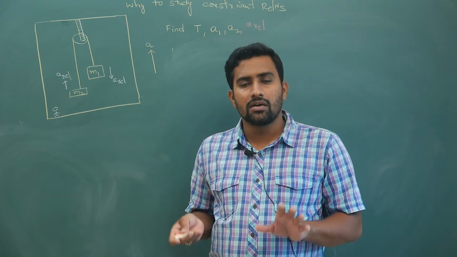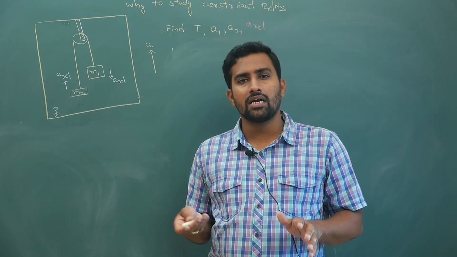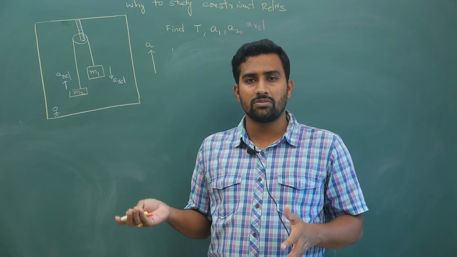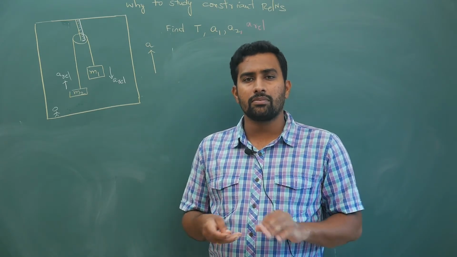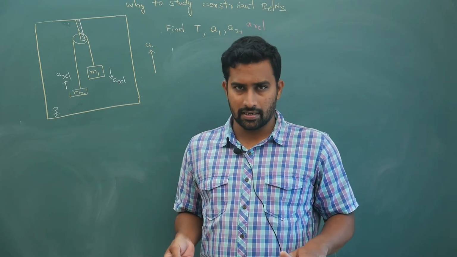Just because someone gives you Atwood's machine acceleration as (m2 minus m1) into g by (m1 plus m2), if you just mug it up, then you are doomed. Obviously you will suffer later.